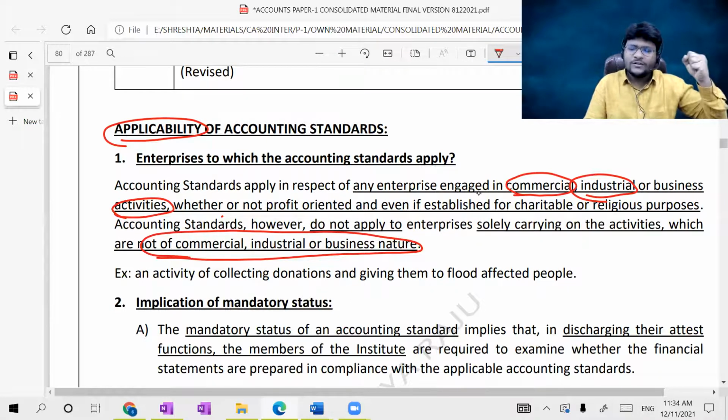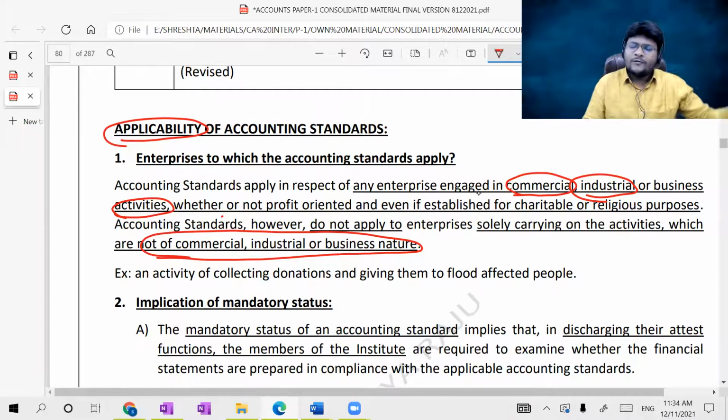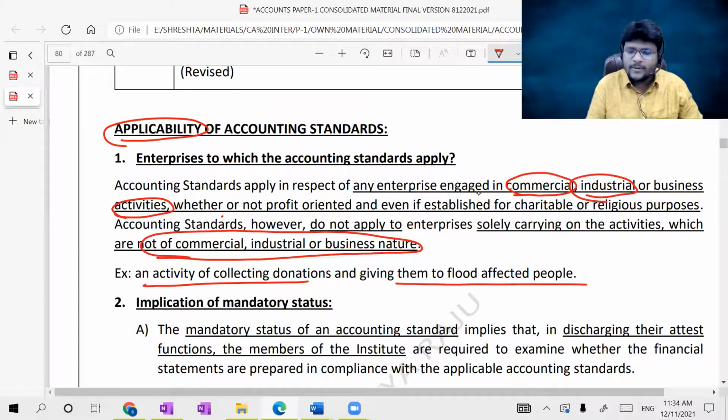Simply we are collecting donations and distributing the money to needy people. From the richest person I am collecting, and I am giving at the time of flooding, earthquakes. I have given certain examples here: an activity of collecting donations and giving them to flood affected people, where there is no commercial, industrial or business nature, receipt and payment. I'm not doing any activity in between. So if there are activities solely carried on which are not commercial, industrial, or business in nature, for such activities accounting standards do not apply.